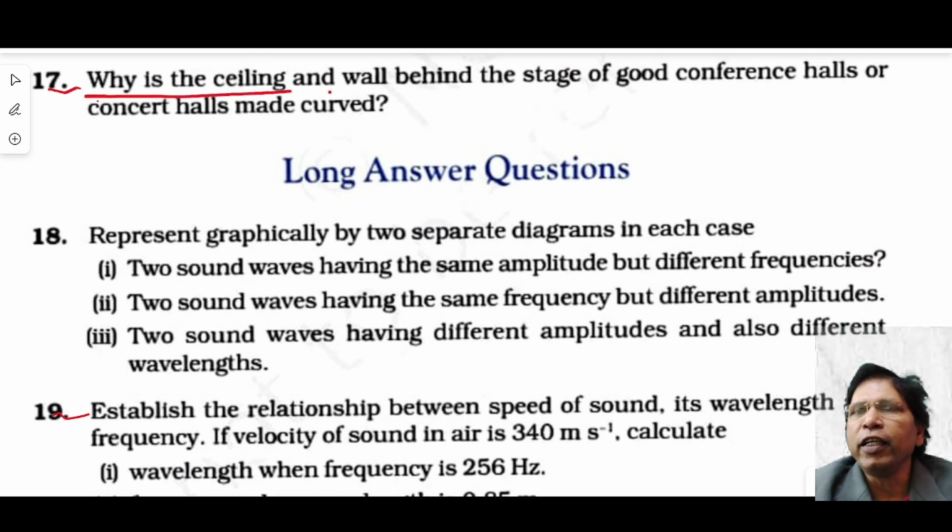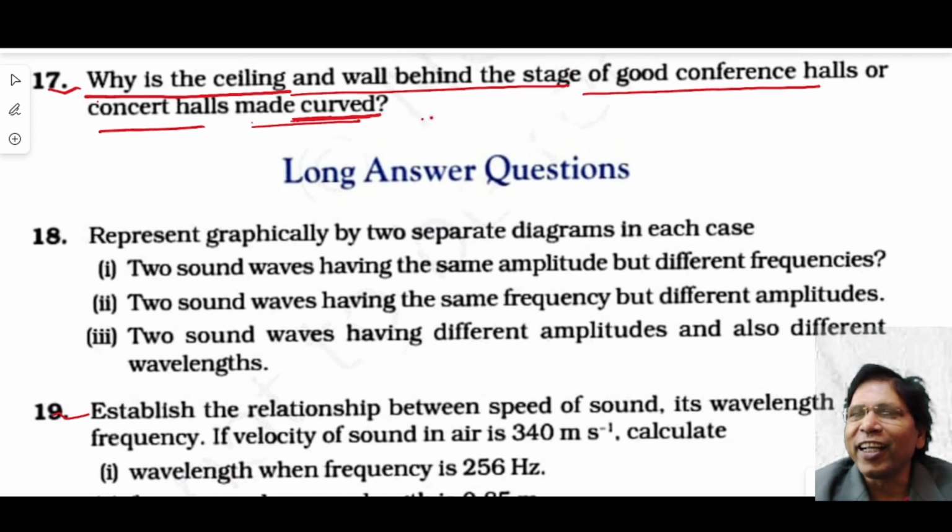Why are the ceiling and wall behind the stage of a good conference hall or concert hall made curved? The curved ceiling facilitates the sound to reach the targeted audience by reflection at the curved surface. Okay. Now long answer type question.